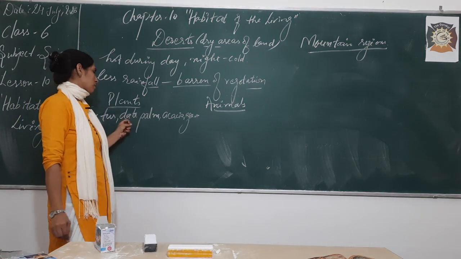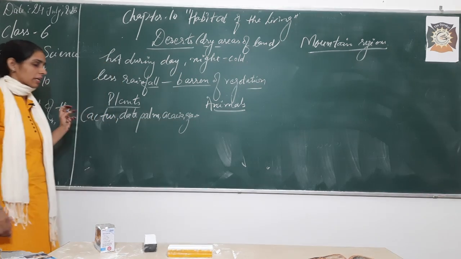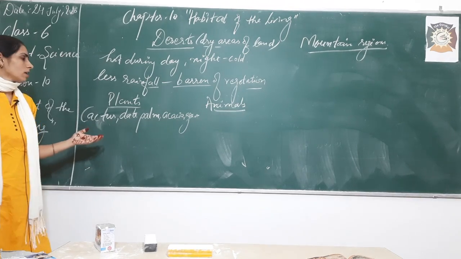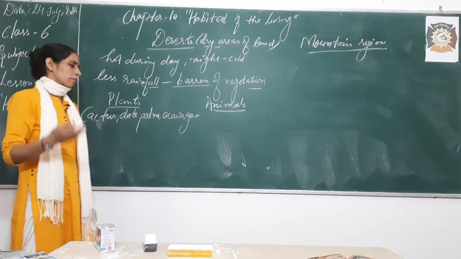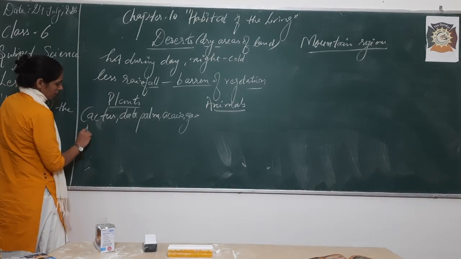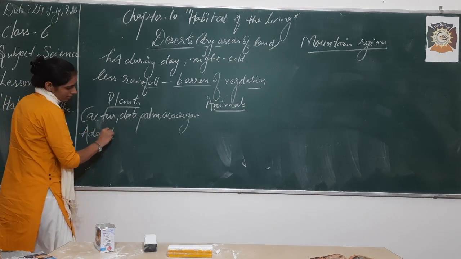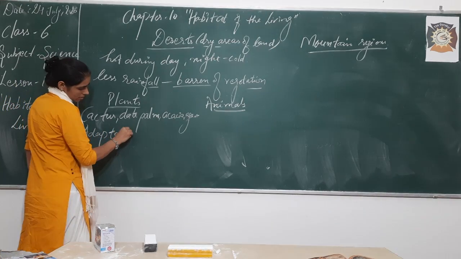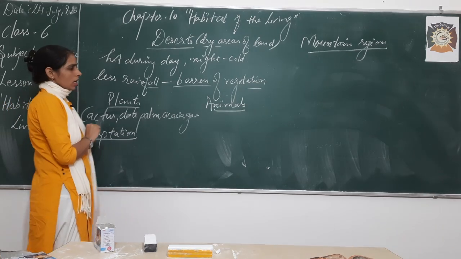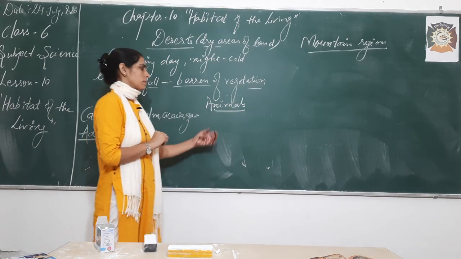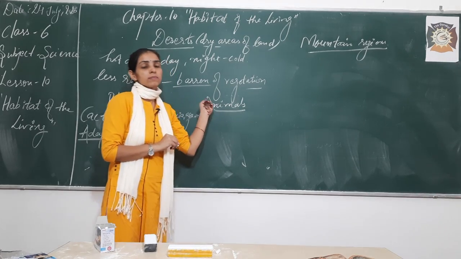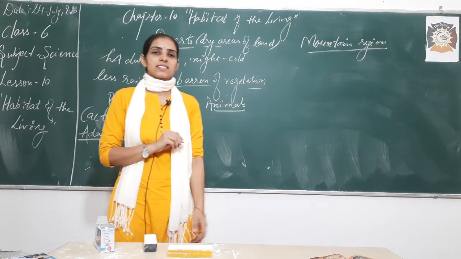Now these are the plants. What kind of adaptations do these have because of which they can survive in deserts? Let me discuss the adaptations with you. Simultaneously we will discuss the adaptations of animals as well. Let me tell you what kind of animals we have here in desert areas.